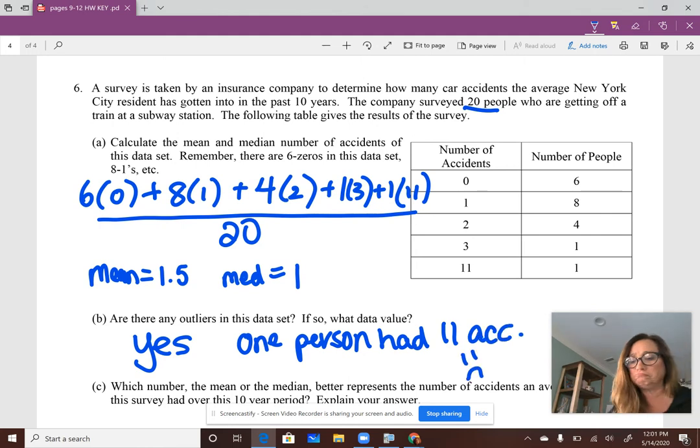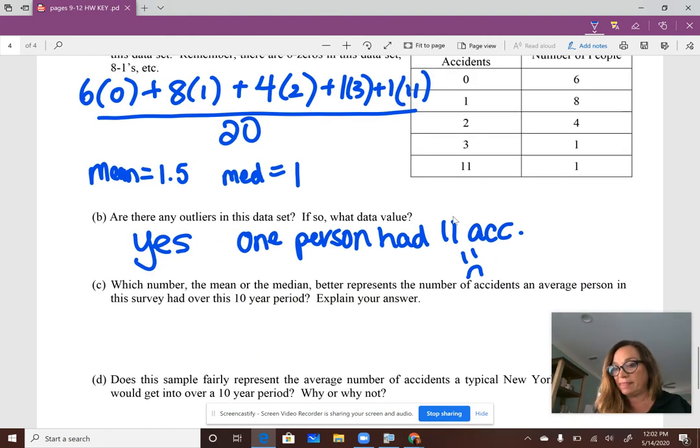Very sad. Okay, so now to actually calculate an outlier, what you do is you do the whole box plot thing, and you want to find the IQR, which is the difference between Q3 and Q1, and you do 1.5 times the IQR, and then you add it to both sides of that box. We're gonna let that go for this year, but that's how you would do it.